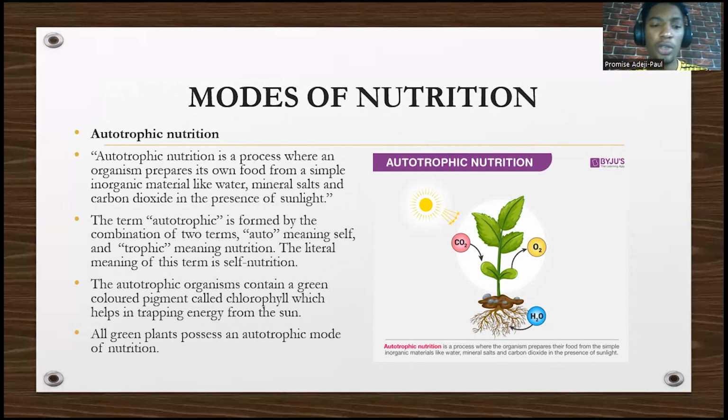Take note of that. So the autotrophic organism contains a green colored pigment called chlorophyll that helps in trapping energy from the sun. The organisms that undergo autotrophic nutrition mostly have a green pigment called chlorophyll that is contained in chloroplast. That chlorophyll is what is responsible for the green coloration of plants. It also helps the plant to trap sunlight energy and use that energy to provide its own food. So all green plants possess an autotrophic mode of nutrition. That means all green plants provide their food by themselves.